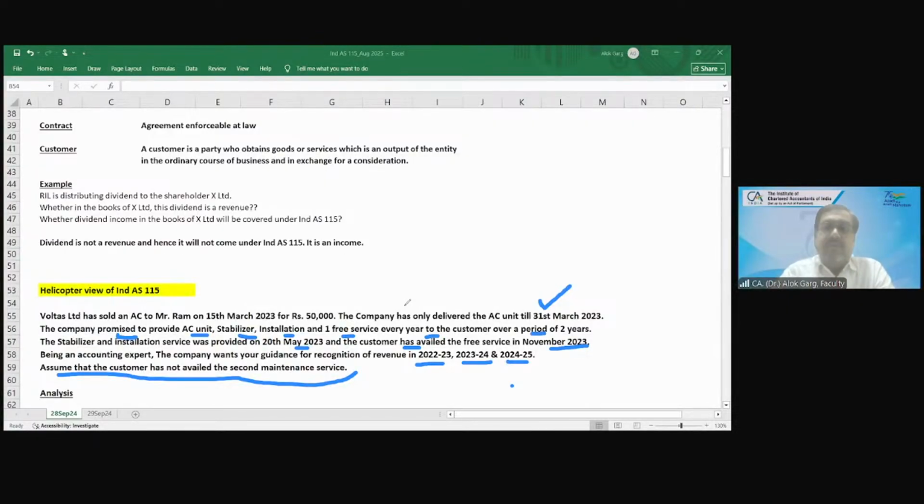Friends, this question has given you the consideration and the dates of delivery of the goods and services. It is asking what amount of revenue is going to be recognized in the financial year 22-23. The contract is on 15th March 23, so the financial year is up to 31st March 23, that is 22-23.